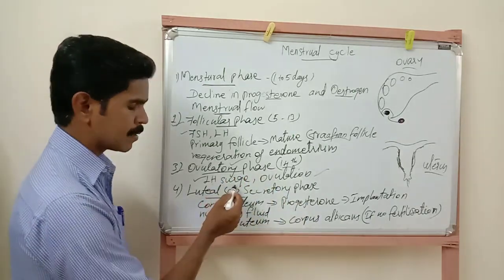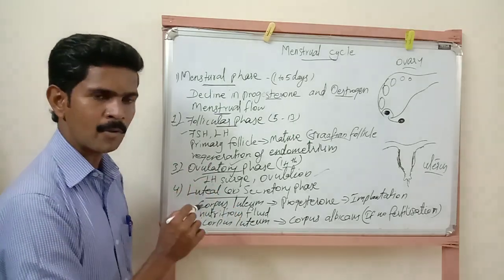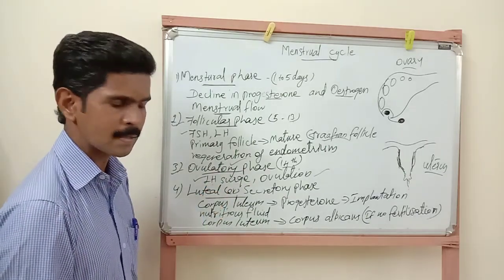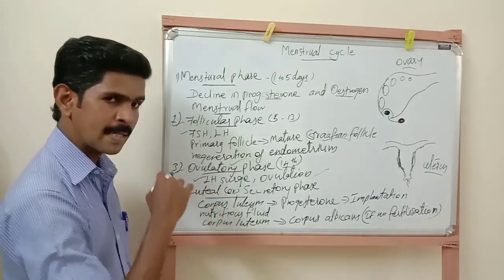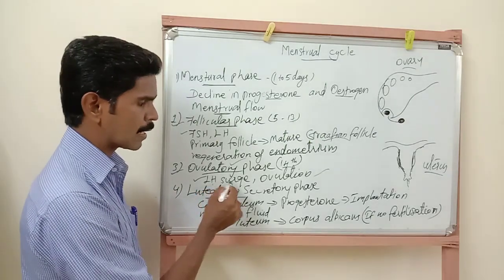LH surge, as I already told you, means the high level. During this phase, the levels of both follicle stimulating hormone and luteinizing hormone are increased, but the luteinizing hormone reaches the peak level, a high level. So this stage is called what? This condition is called LH surge.